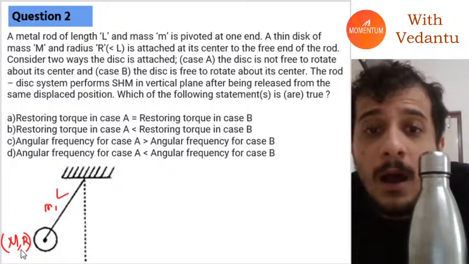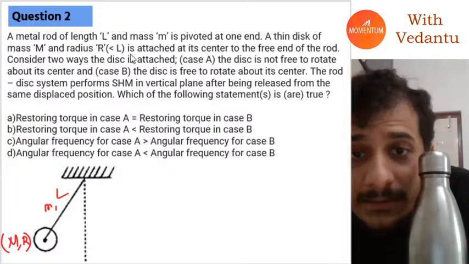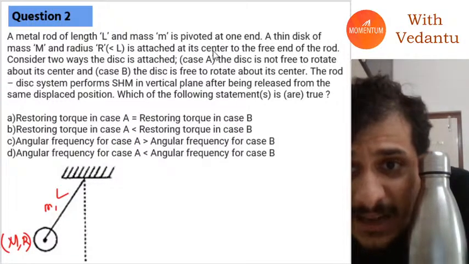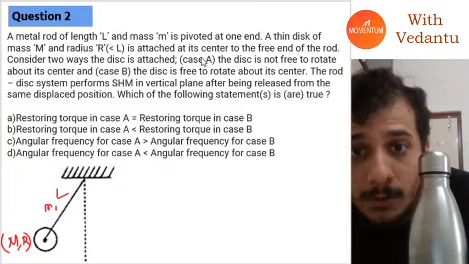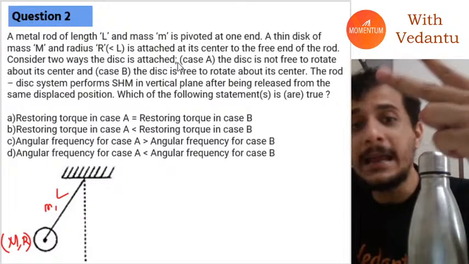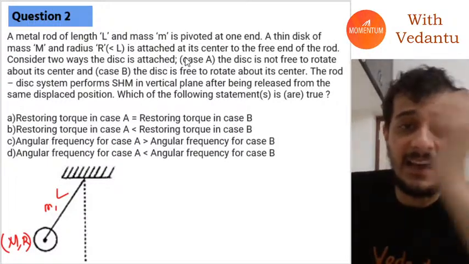Now this disc is attached at its center to the free end of the rod. There are two ways in which I can attach this disc.